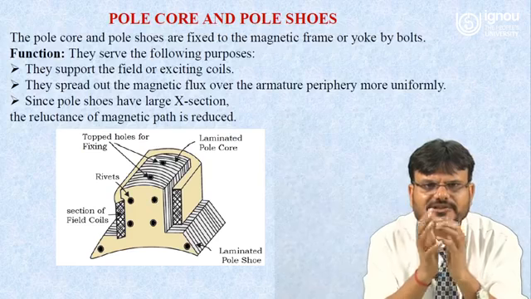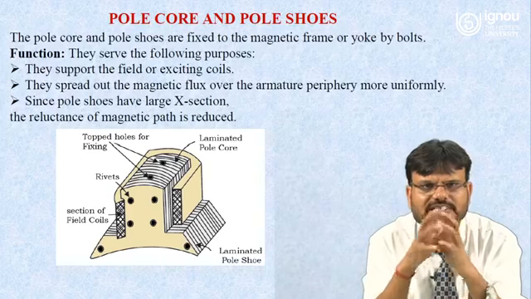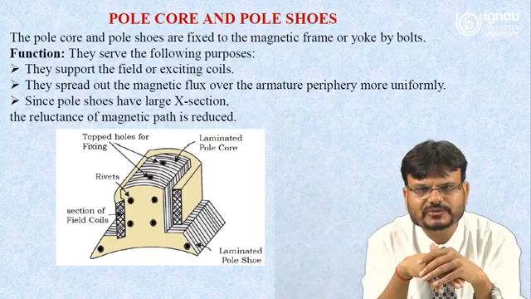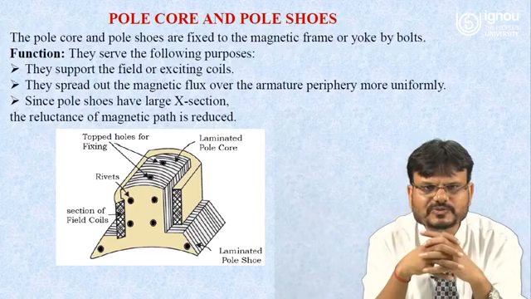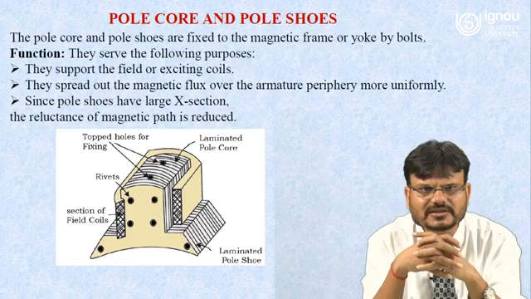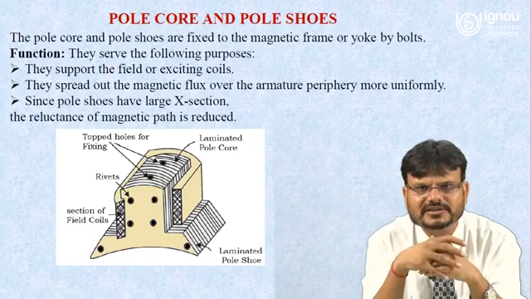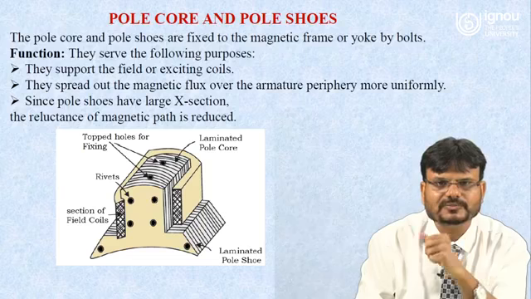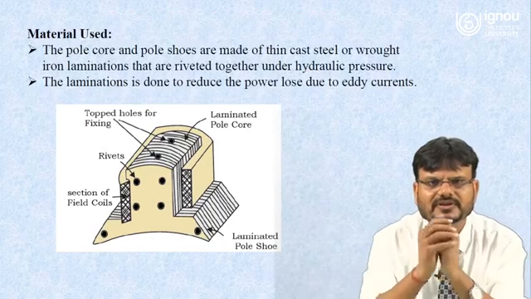The second function of the pole core and pole shoe is that they spread out the magnetic flux over the armature periphery more uniformly. Since the pole shoe has a large cross section, the reluctance of the magnetic path is reduced. So this is all about the function of the pole core and pole shoe.